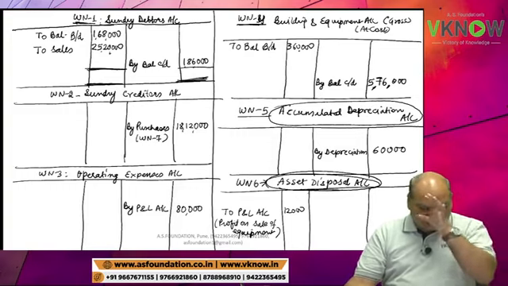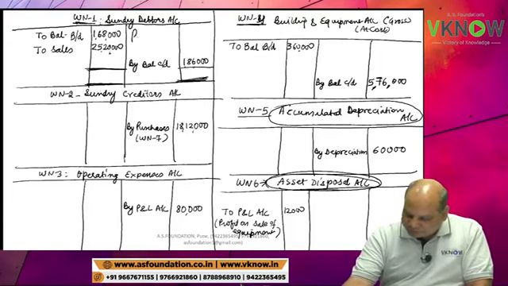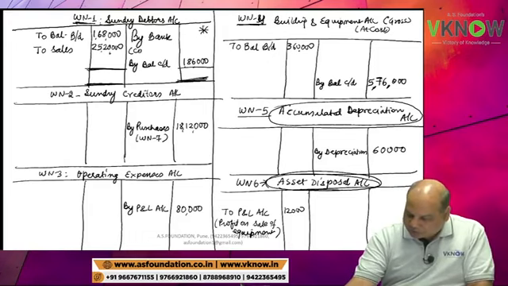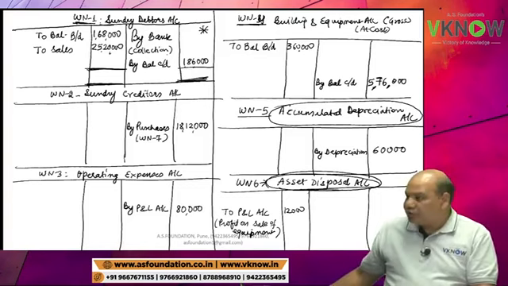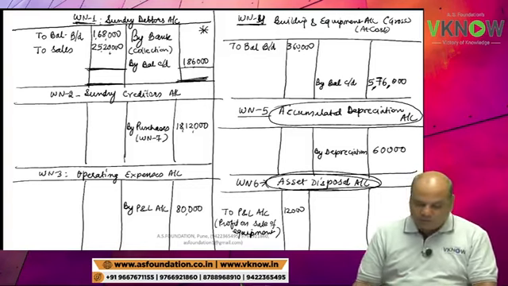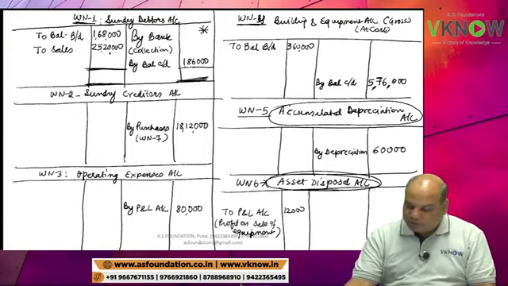Something is missing in this account, and that missing figure is by bank. Please tell me, the missing figure is collection. Students will take the calculator, take the debit side total and minus the credit side item.